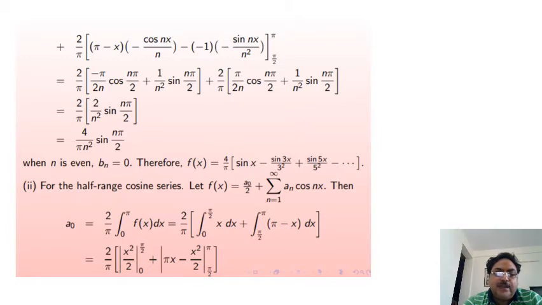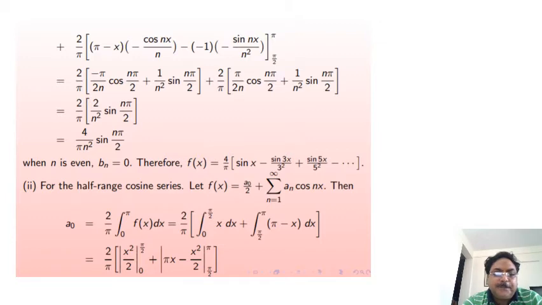So plus 2 by pi, the same we have to expand the other integral, pi minus x, integration of this, minus 1 into minus sin nx upon n square. Now apply the upper limit and lower limit to the first and second integral both, and after applying these upper and lower limits, we will get 2 upon pi times (minus pi upon 2n cos n pi upon 2 plus 1 by n square sin n pi upon 2) plus 2 by pi into (pi by 2n cos n pi by 2 plus 1 by n square sin n pi by 2),